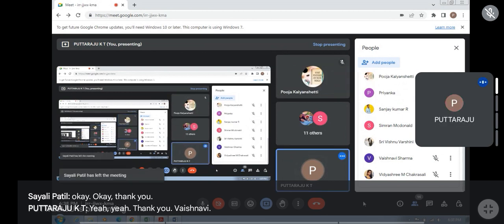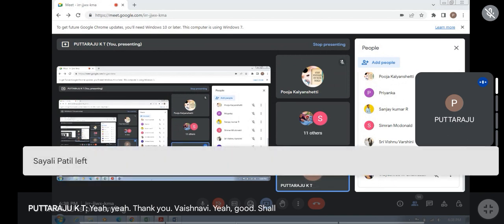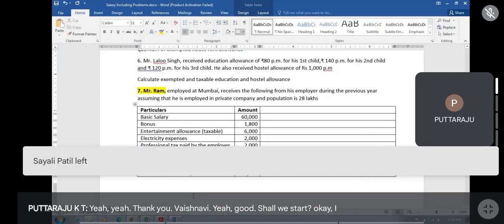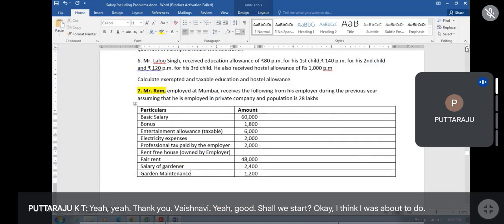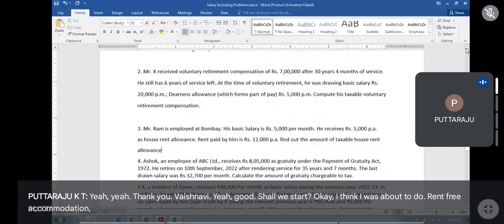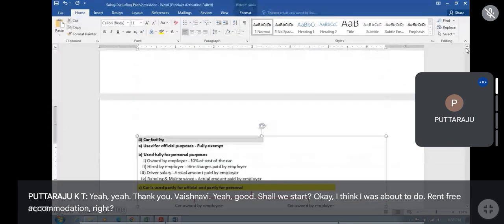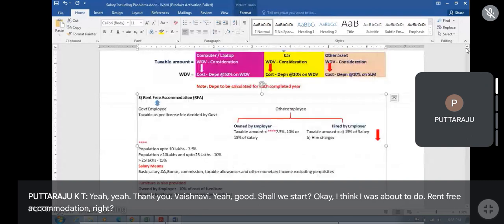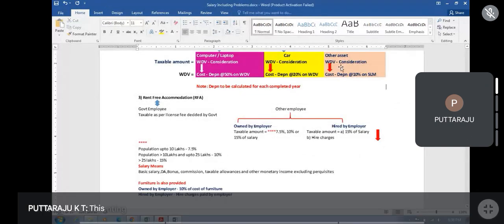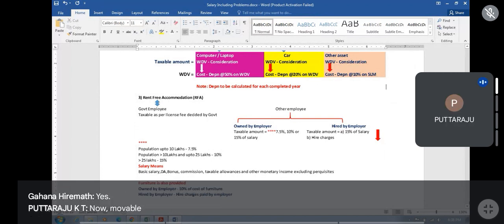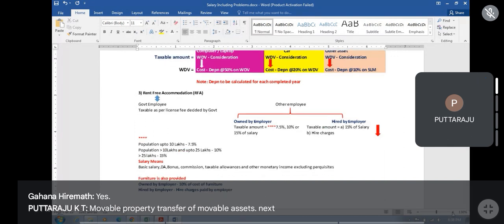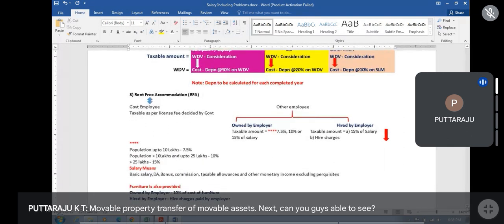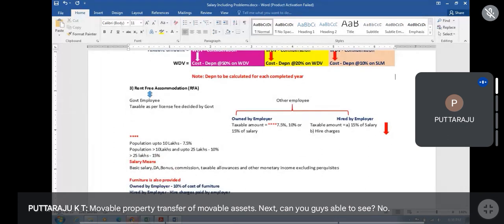Vaishnavi, yeah, good. Shall we start? Okay. I think I was about to do rent-free accommodation, right? This one. We completed this, right? Yes, sir. Movable property, transfer of movable assets. Next, can you guys see now? Yes, sir.